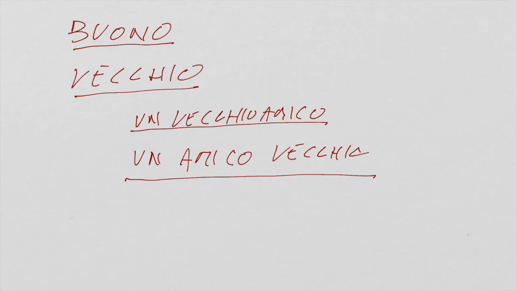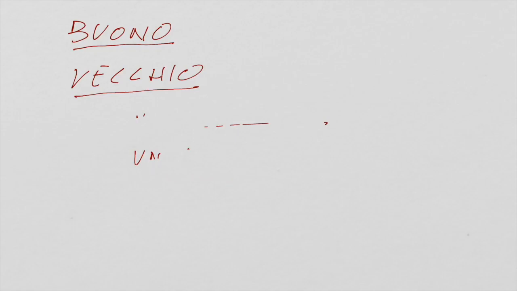Okay? Then we have a few other adjectives that you can play with, placing them in front or after the noun, changing a little bit the meaning, and I want to be fast now. And they are povero, grande, and piccolo. Let's say povero means poor, okay? Grande means big, and piccolo means small.